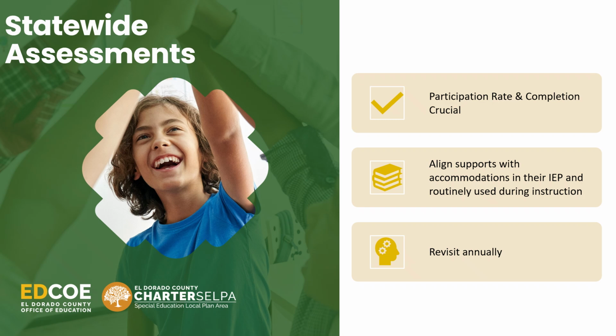As we close, keep in mind that aside from how students perform on statewide assessments, participation and test completion are critical. State accountability systems closely monitor participation rates. When students opt out of statewide testing, or if they do not complete the test, it negatively impacts the school's overall performance. Also, testing accommodations must align with those the student routinely uses in the classroom and should be documented in their IEP. Lastly, be sure to review and update assessment decisions each year to reflect the student's current needs.